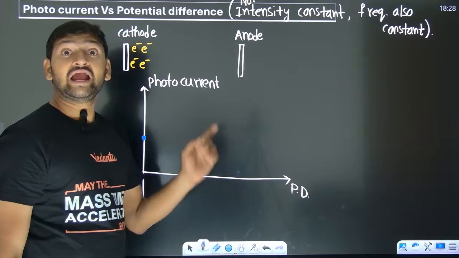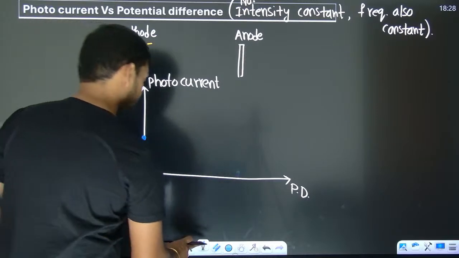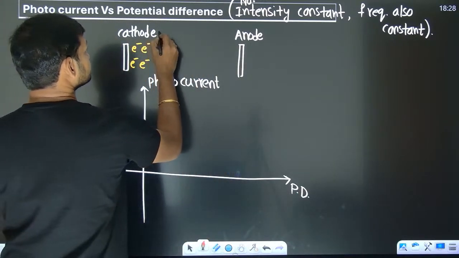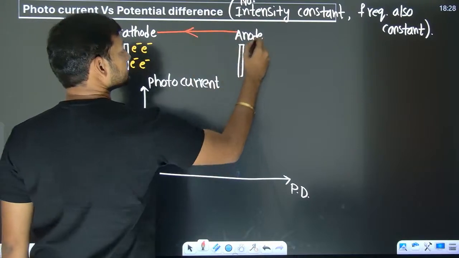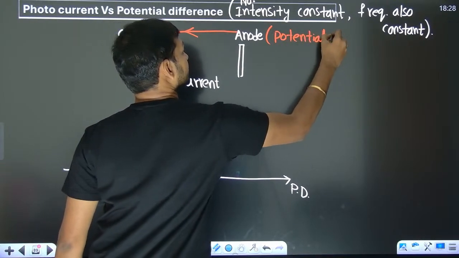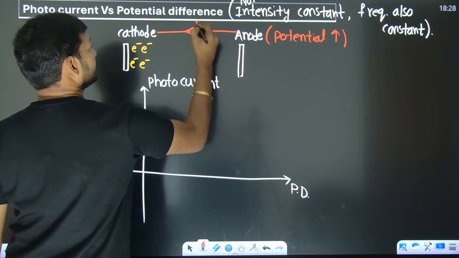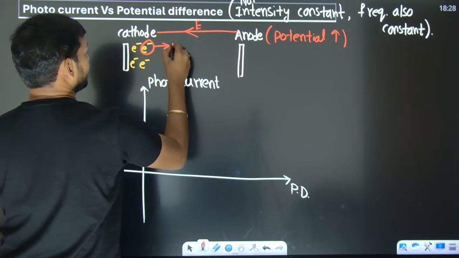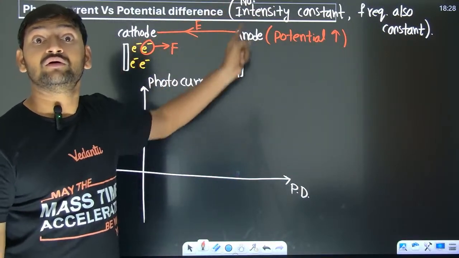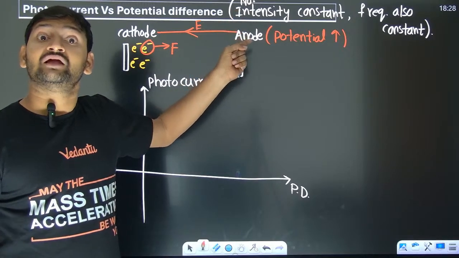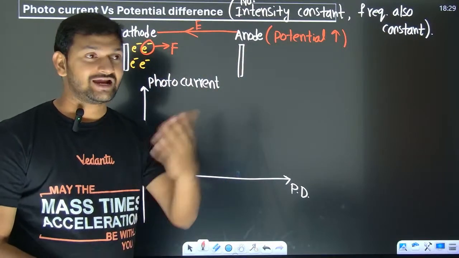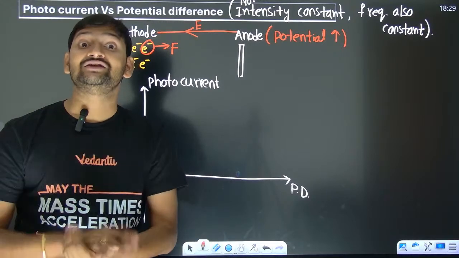So this is encouragement to the electrons. I'll represent with red. For example, if the anode potential is kept on increasing, then automatically you will have an electric field like this. Then these electrons will be experiencing a force. Because of that force, they will accelerate. So more and more electrons will reach in less time, because now they cover the distance faster. Electrons per unit time is going to increase.